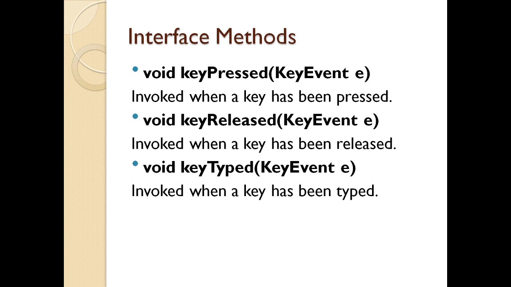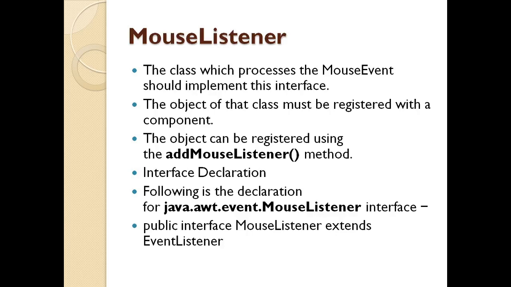The next listener we will see is the mouse listener. This class processes the mouse event and should implement the interface. The object of the class must be registered with the component. So if I want to give any actions to the mouse, I need to register it with the addMouseListener method. For this I need to import the package java.awt.event.MouseListener interface, and the MouseListener interface extends the EventListener class. Now let us see what the mouse listener methods are.